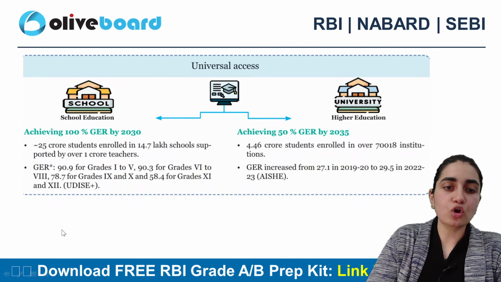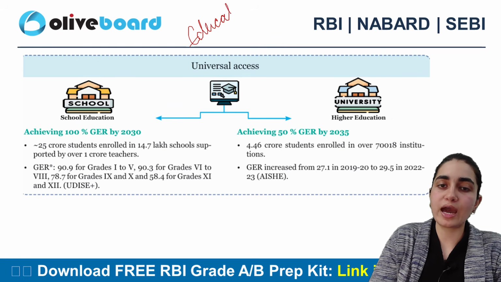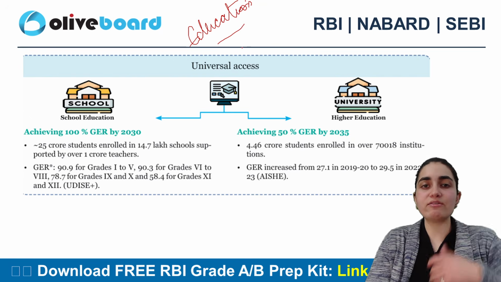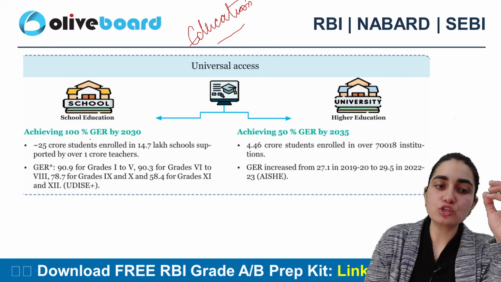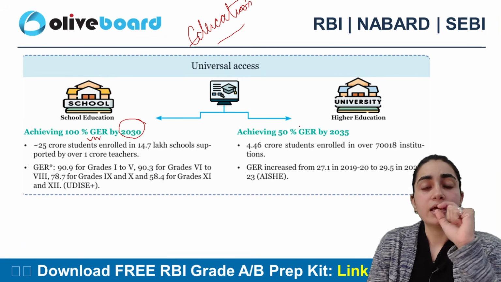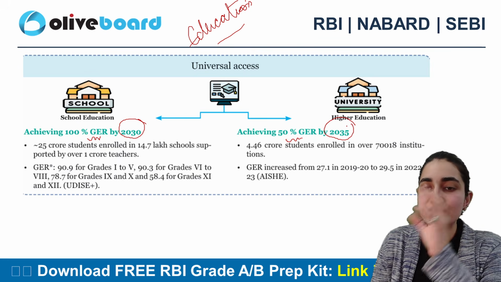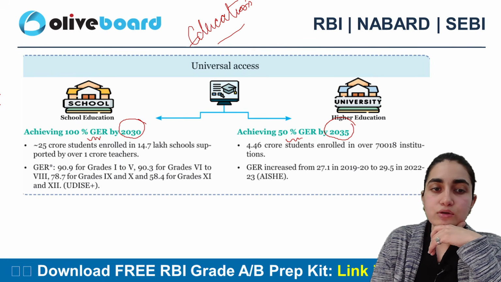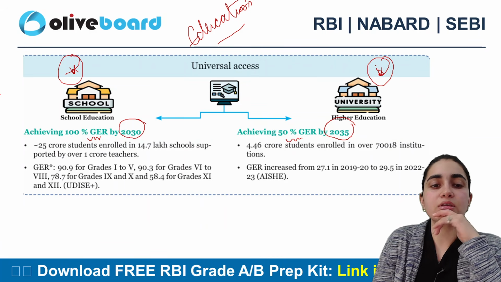This is talking about education. You people already know we are investing a lot in education here. We have the national education policy, which has great achievements and great dreams as well. I need to ensure 100% gross enrollment ratio by 2030. I want to achieve 50% gross enrollment ratio by 2035, right? This is about school education, and this is about higher education, so this is also a number that I need to increase here.